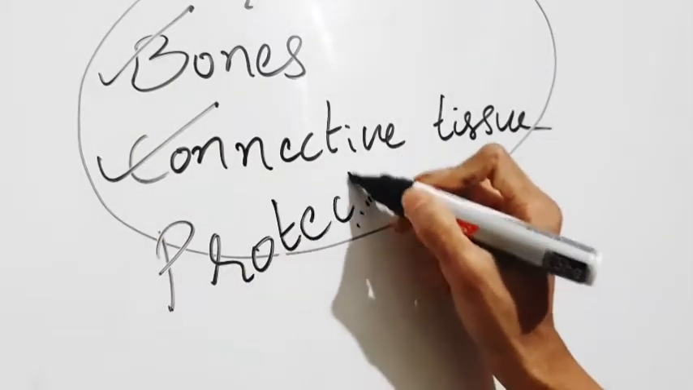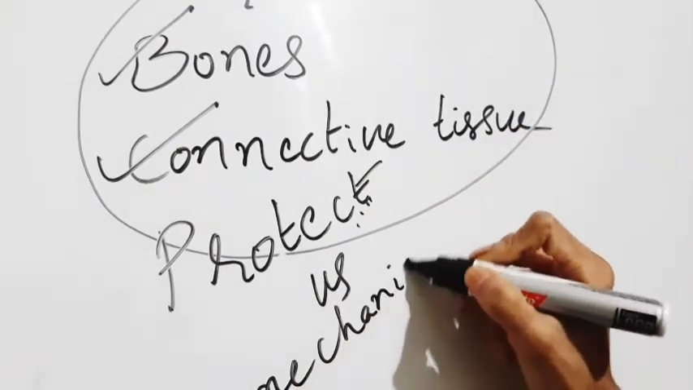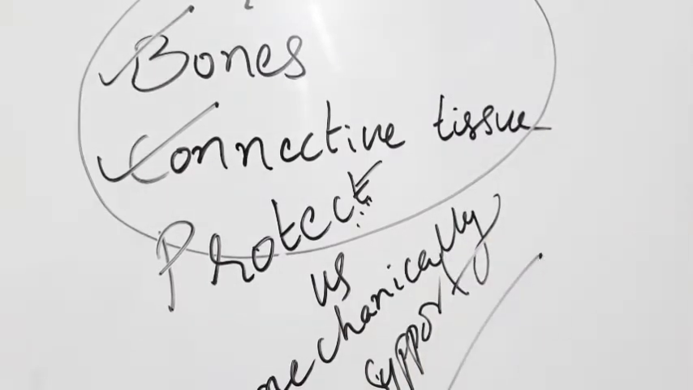They will protect us, and they also support mechanically. They give support for the body tissue and also for the internal organs. Why do we have bones and all these connecting layers for our body? Because to protect our internal organs, we need these bones and connecting layers. So the first main parts of the skeletal system of the human body are bones and connective tissue.